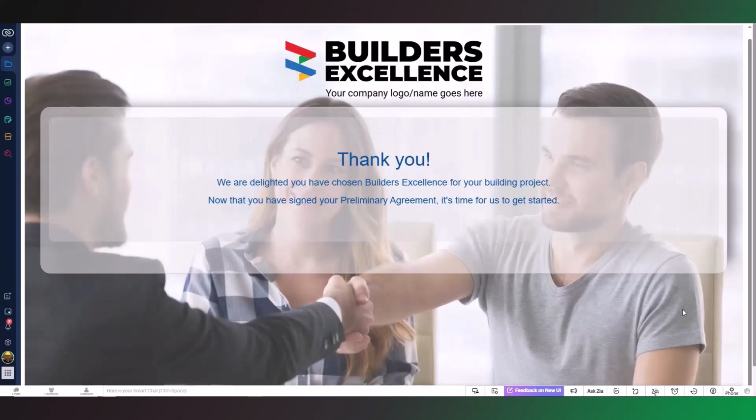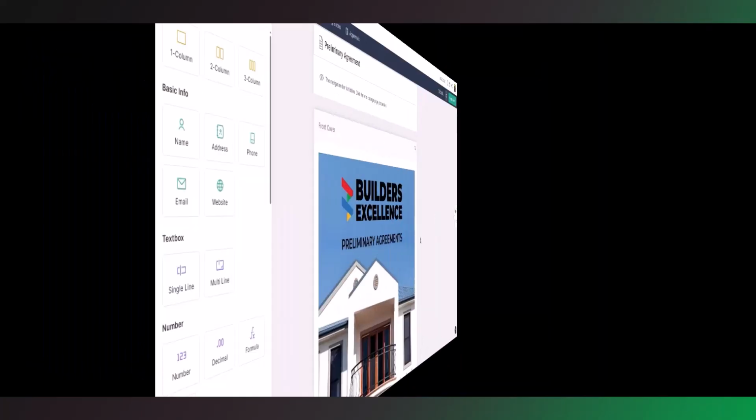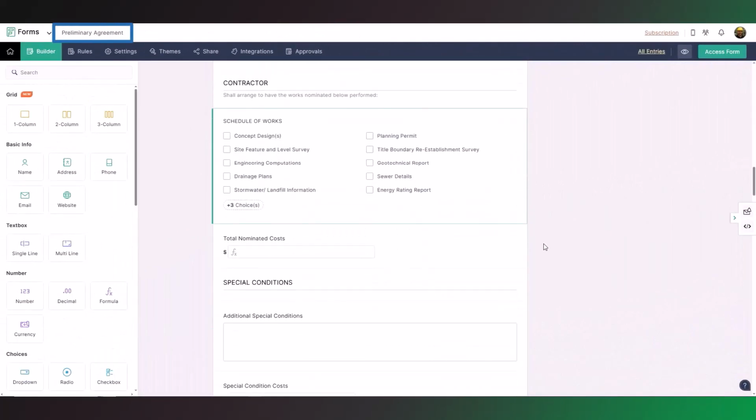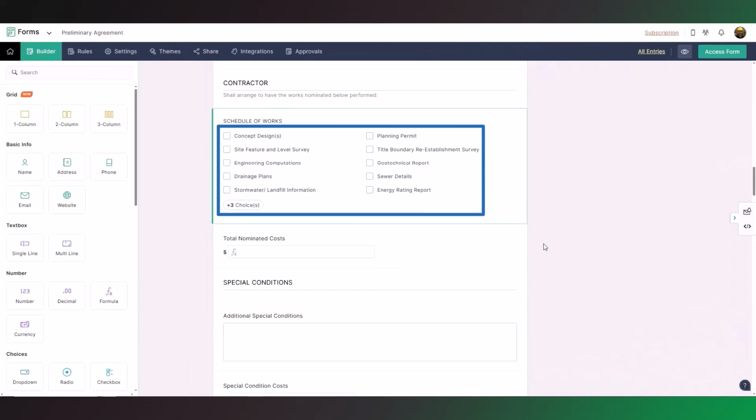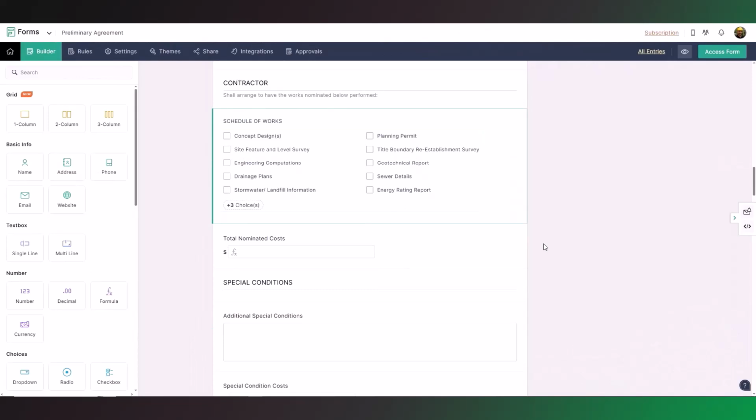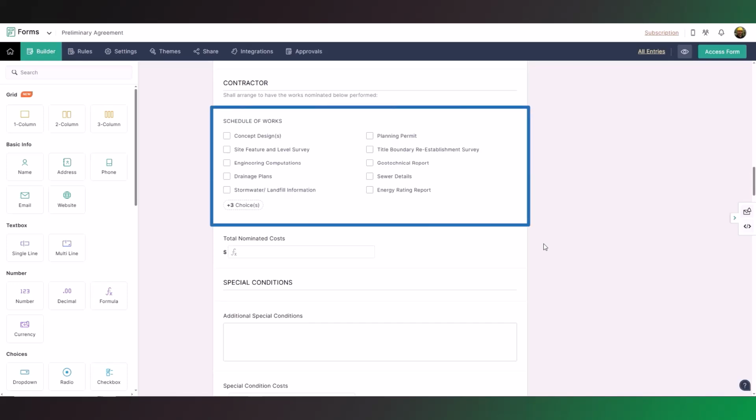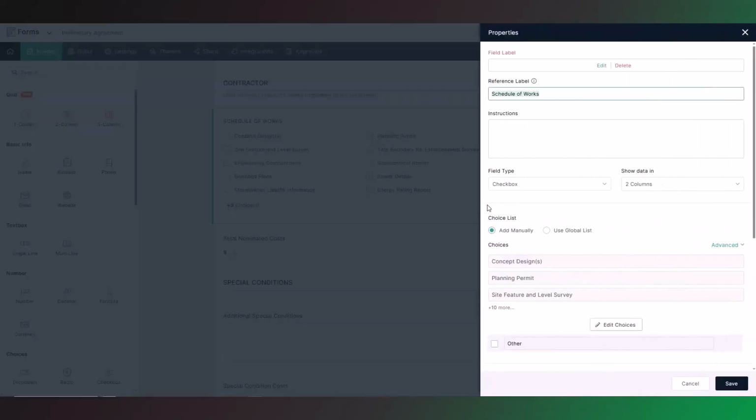In this video, we are going to show you how to change the options and price associated with the schedule of works. Let's go to Zoho Forms and open the preliminary agreement. The options and their prices are configured under the form using a multi-choice box. If you click on the Schedule of Works field and go to Settings, now you can see all the options. Then click on Advanced and select to assign values.